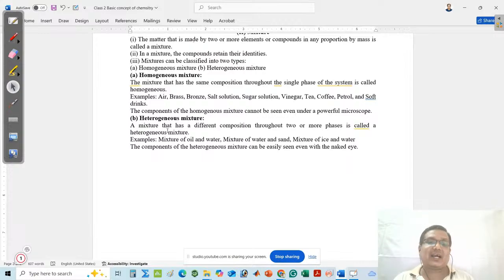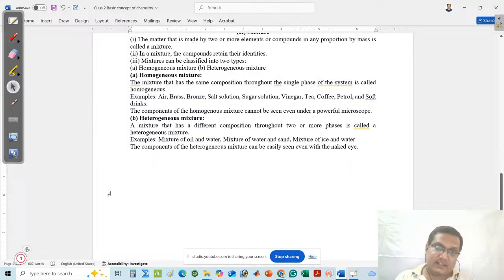But in a heterogeneous mixture, the components can be easily seen with the naked eye. You can easily detect the components of a heterogeneous mixture. This is a very important point.